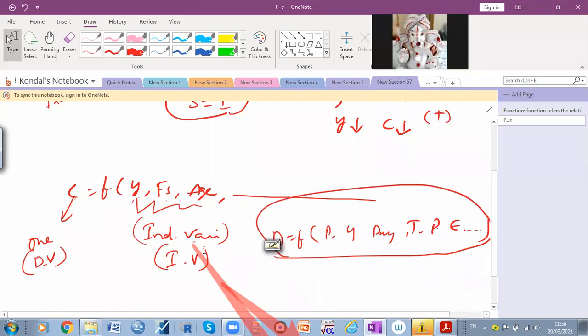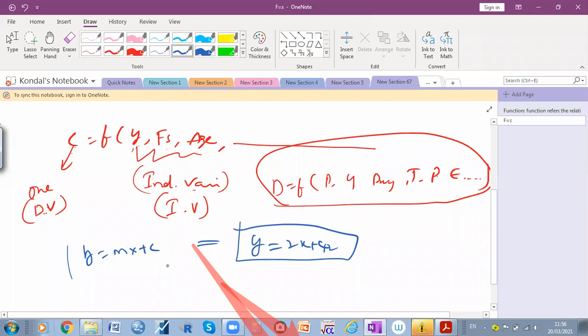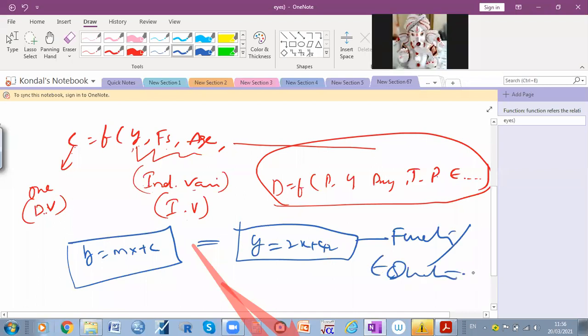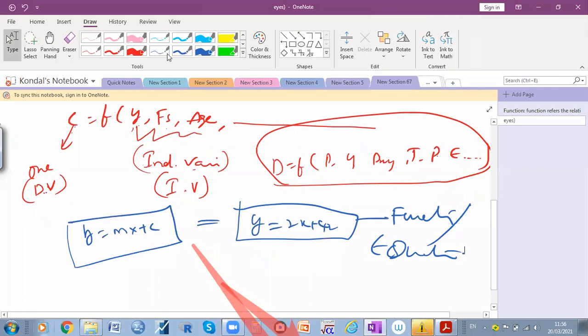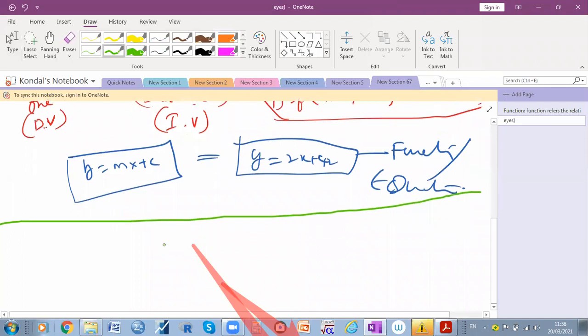This is also one of the functions in our economics. In mathematics also we have a lot of functions. Generally we could write y is equal to mx plus c. Sometimes y is equal to 2x plus 4 or something. This is also called a function or equation, we can say in mathematics, for those with a mathematics background. So the function is all clear.